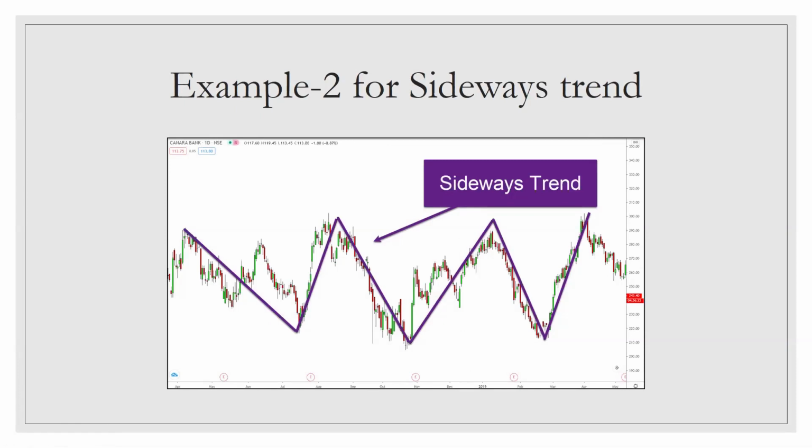This is a Canara Bank chart. So this also made same highs and same low, isn't it? This is another example for sideways trend.